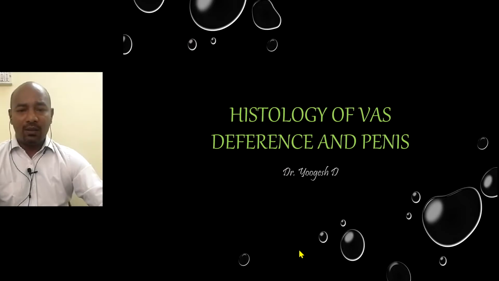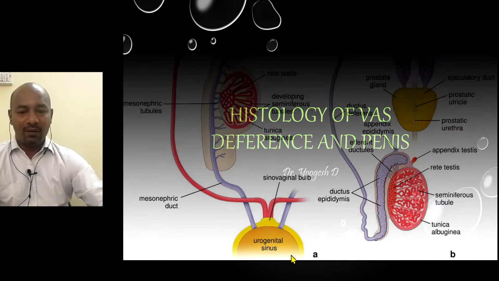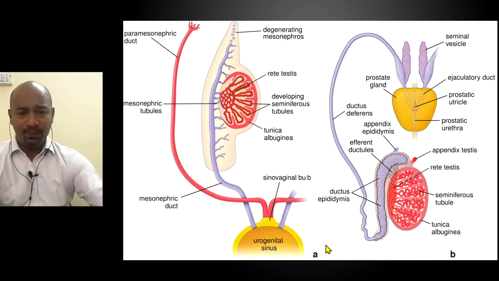So histology of vas deferens and penis, these are two completely different kinds of tissue. Vas deferens is essentially a tube, the efferent duct system from the testis, which actually carries the sperms and makes it possible to be ejaculated.